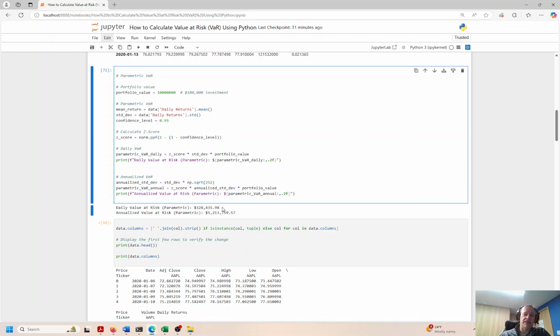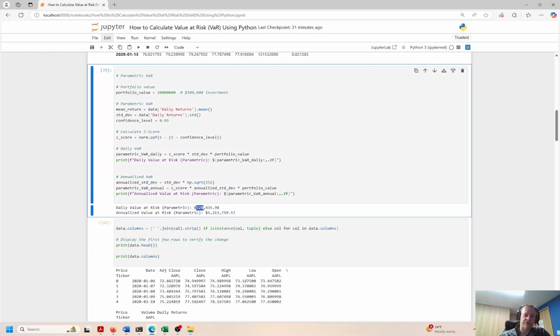In any one day, we could lose $328,000 or less, or make money, but we're probably not going to lose more than that. There's only 5% chance we'll lose more than that. In 1 year, there's only 5% chance we'll lose more than that, right? 95% of the time, we'll lose less than 5.2 million, and that's the worst case scenario, hypothetically, right?